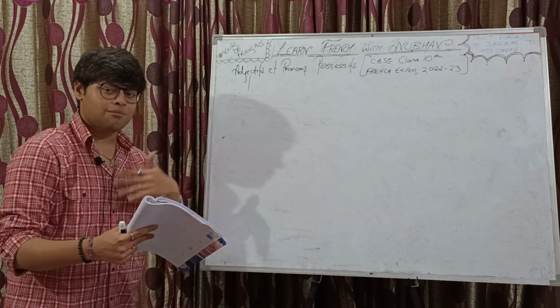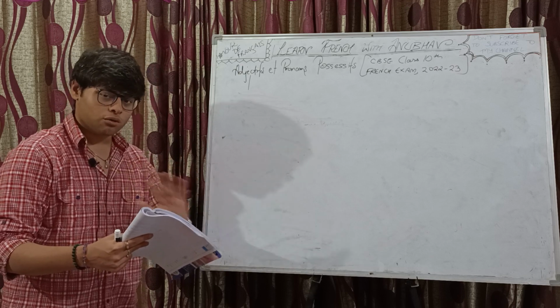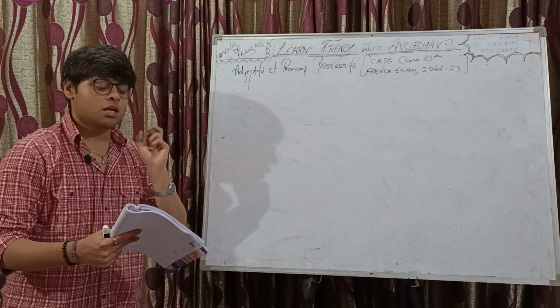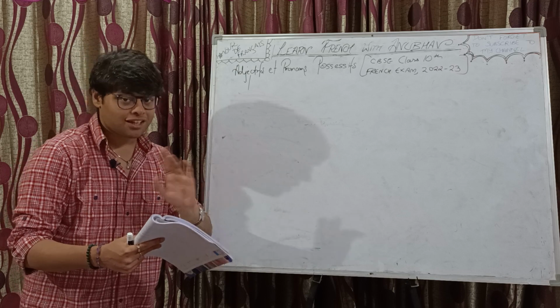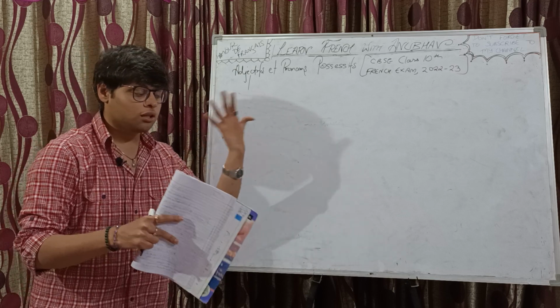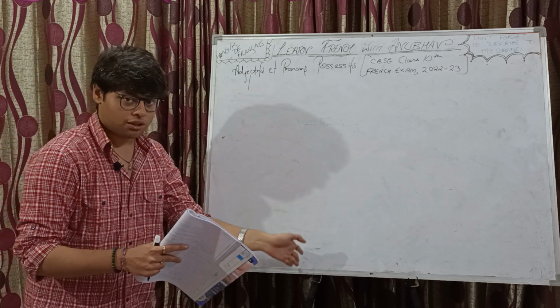Now that noun can be an object, a person, whatever. Proper noun, common noun, it could be anything. It should be a noun, and before that noun we will have the adjectif possessif, and there won't be any article in between. If you are using an adjectif possessif, then there's a noun, there's an adjectif possessif, and there won't be anything in between.